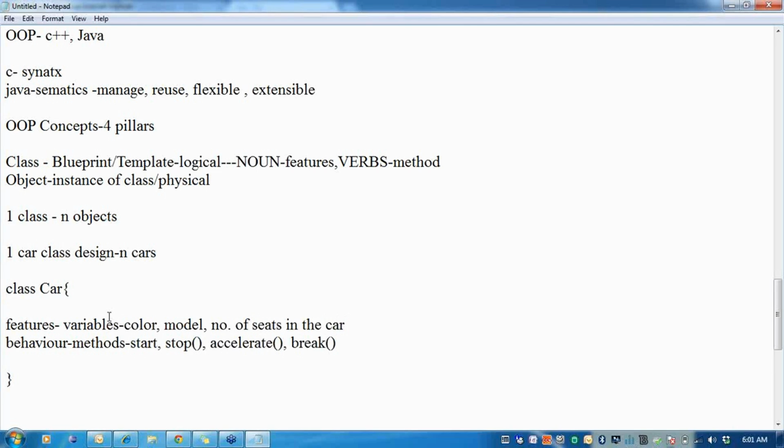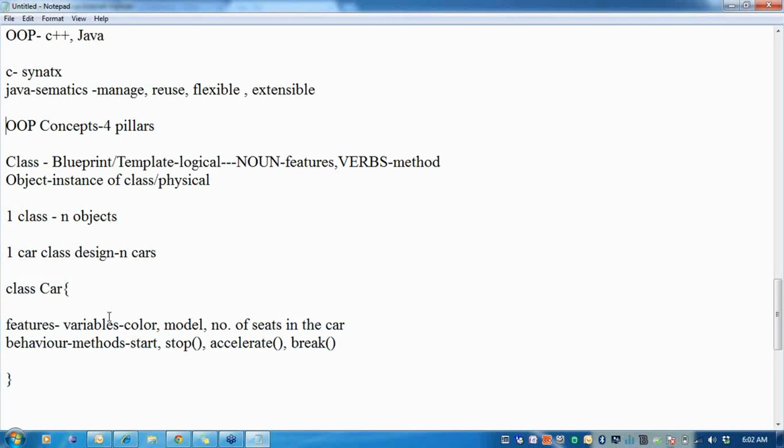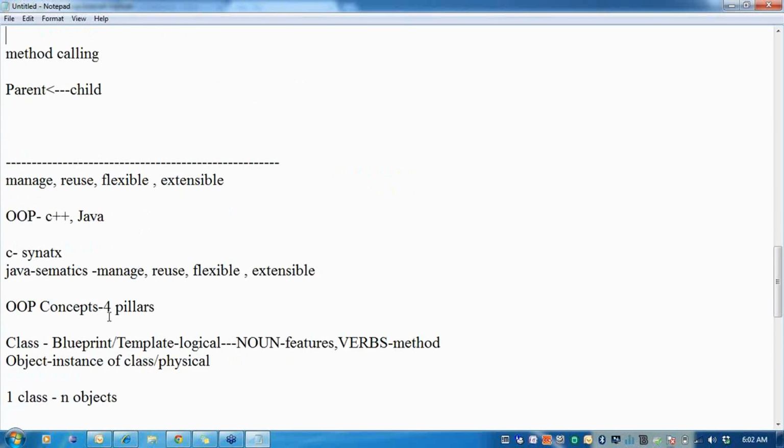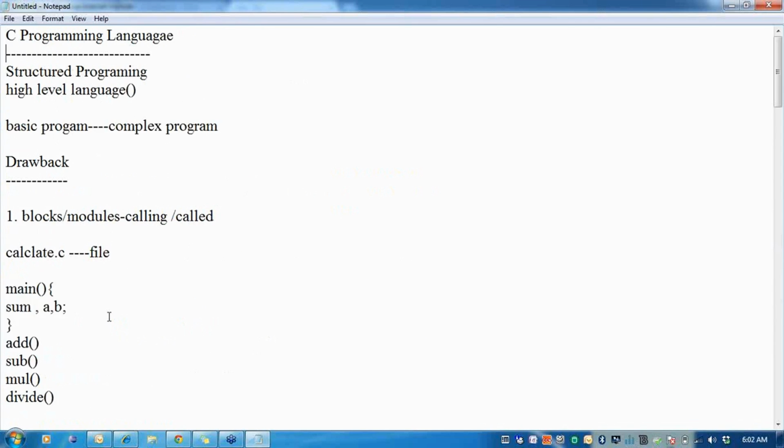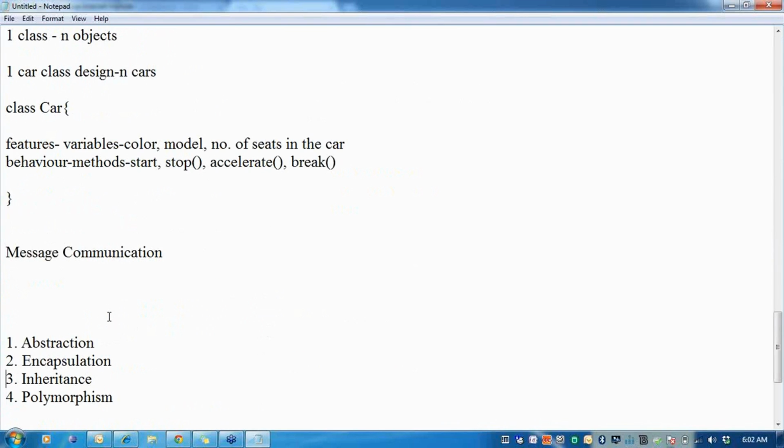So all of this becomes encapsulated inside the class file. Unlike the C program, where everything is thought of in terms of methods, where I describe the variables inside main, do a forward declaration, and call one method within the other method.